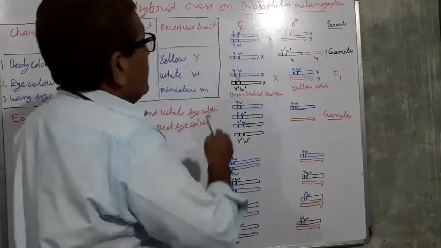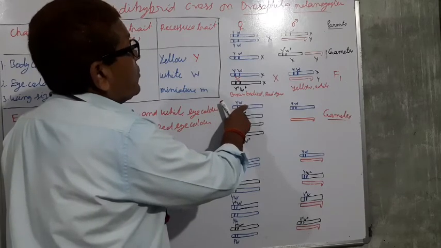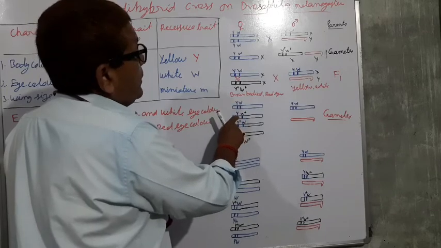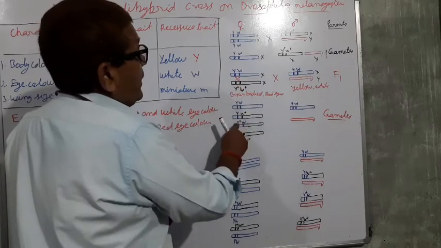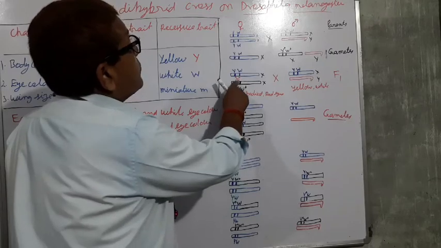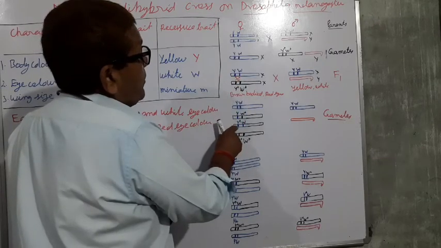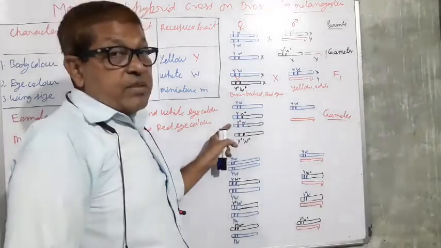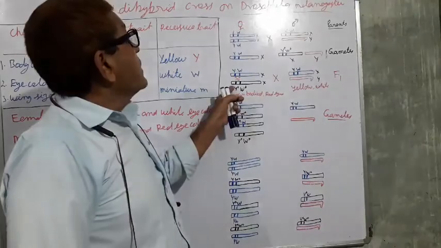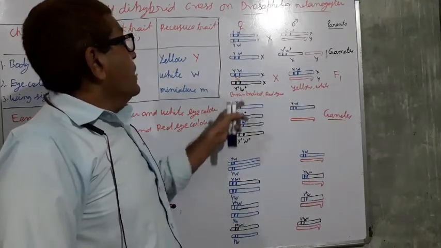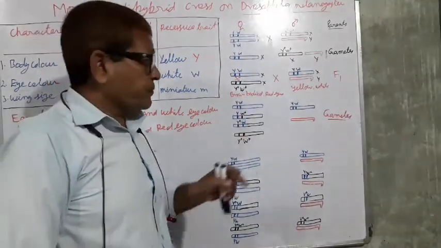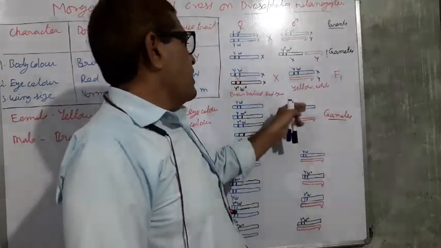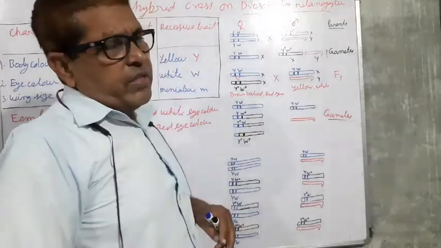So here Y W in one chromosome, and another having Y plus and W plus. Another same type, where Y will exchange from the W, so this will be Y plus and W type. So these two different types of gametes will be produced here, and here the same type of gamete, Y plus W plus, are produced. Here you see that the same type of gametes are produced. They are segregated from each other.